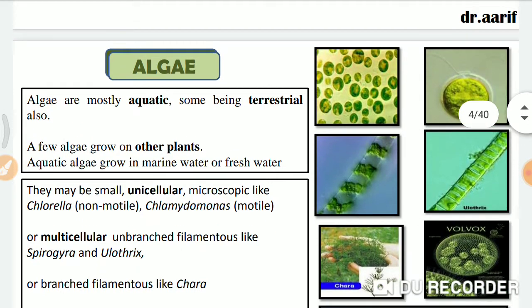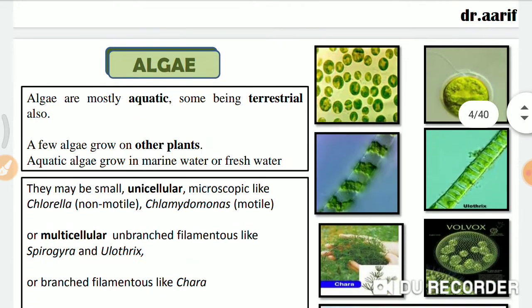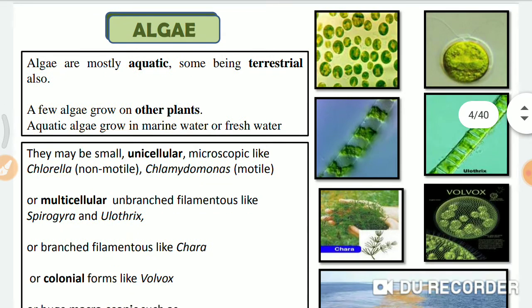The first thing we'll discuss is Thallophyta. Thallophyta means thallus-like body. Thallus-like means the body structure is not divided into root, stem, or leaf, and they don't contain any flower.